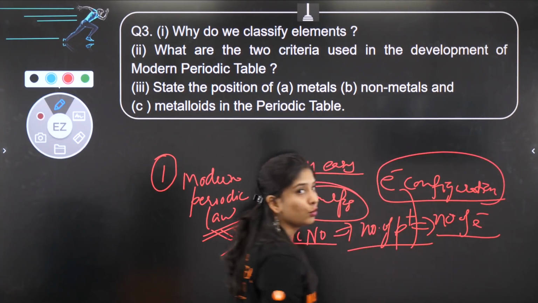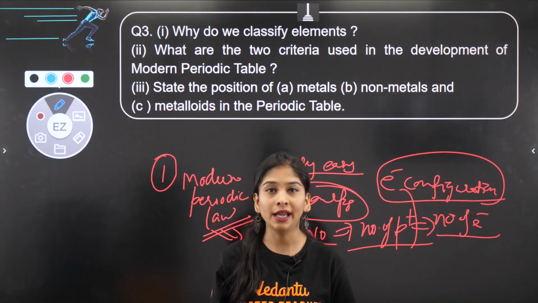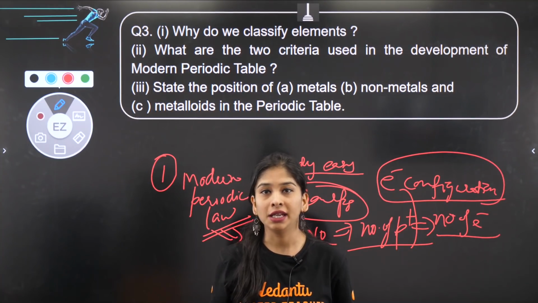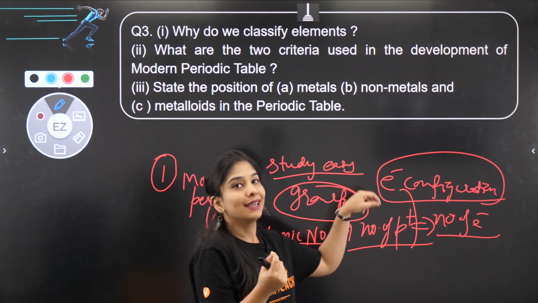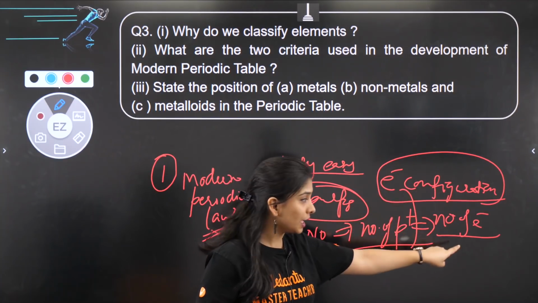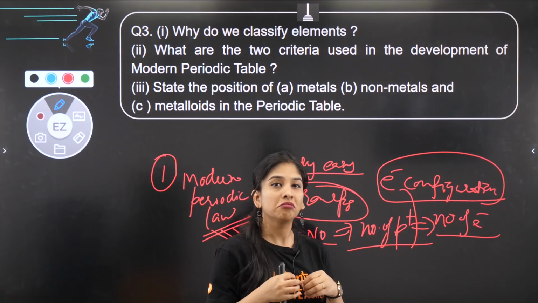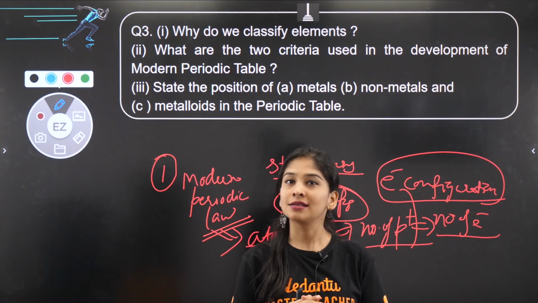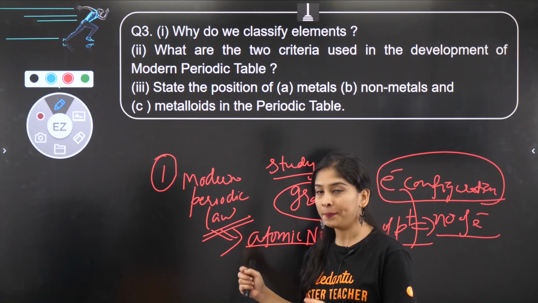And if we know how to write the electronic configuration, it is so easy to predict the properties of any element. We can also know exactly where it is going to be present, like in what period and in what group. So the information of electronic configuration as well as atomic number is such a better approach that our study has become super easy now, right? So these are the two fundas.